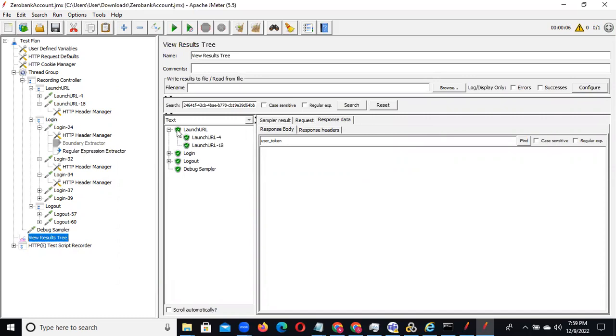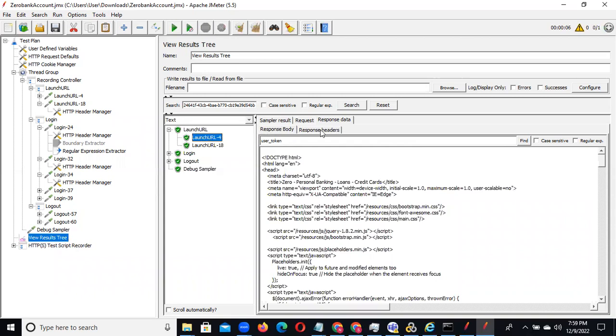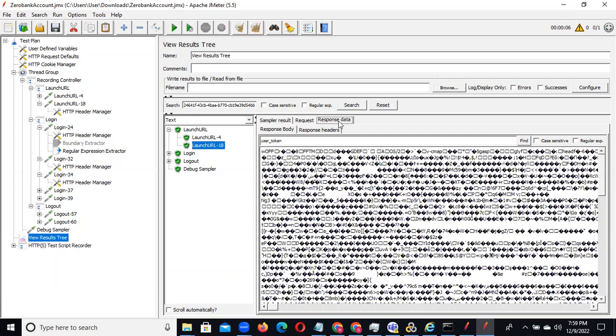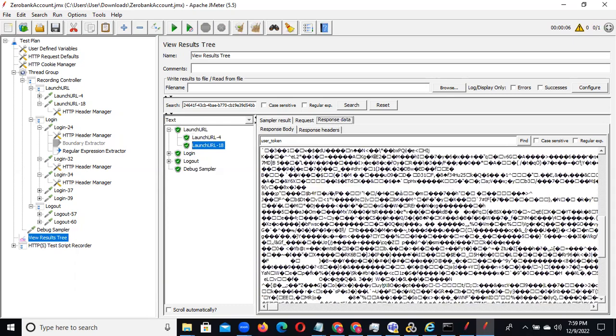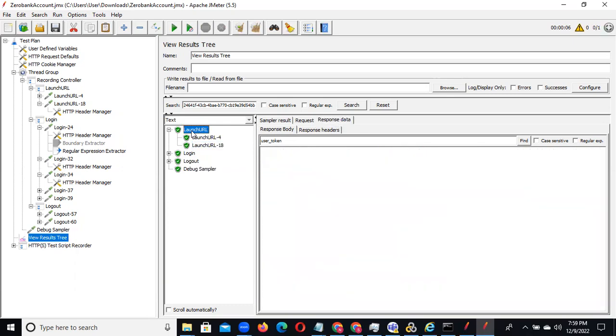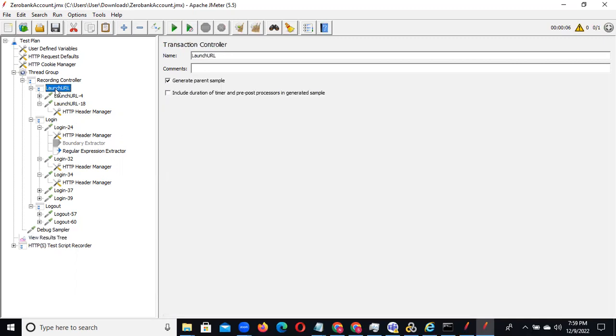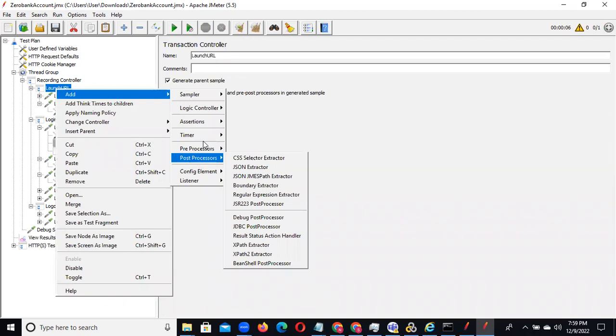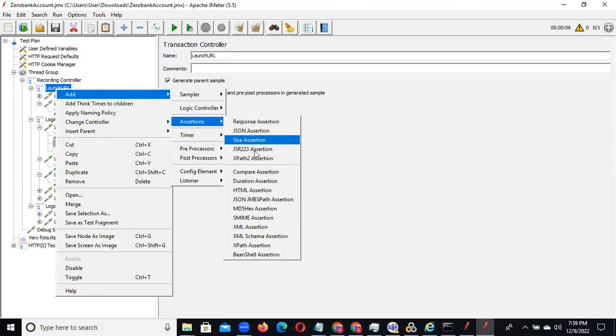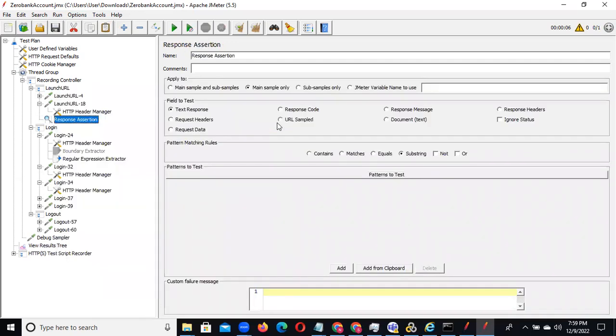See how we can keep an assertion: click on this launch and go to the response data. Otherwise, if you go to the response data, you don't have anything here, and some junk data is also coming. So we can give one assertion here. Go to the launch, click on add, then assertion. We discussed different assertions, right? We have JSON, response assertion, and duration. I'm choosing response assertion, and after that I'm selecting response code here, and click on add.